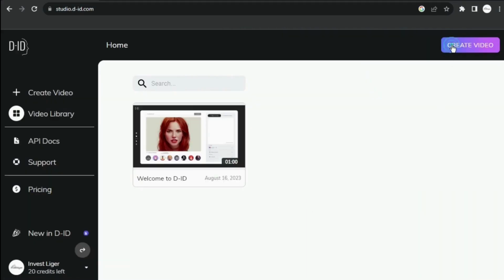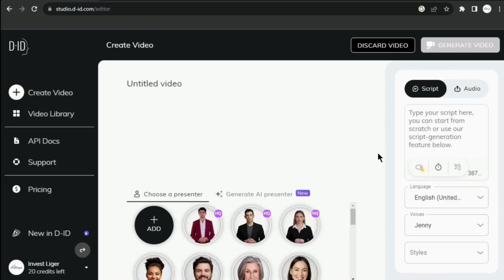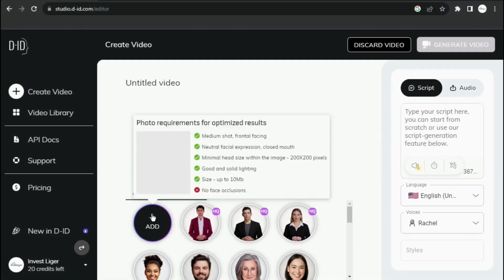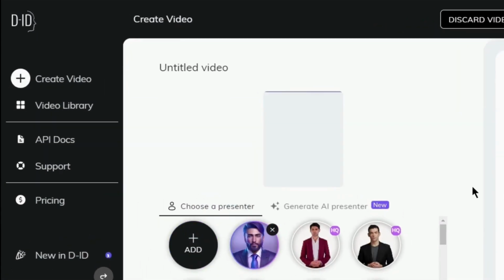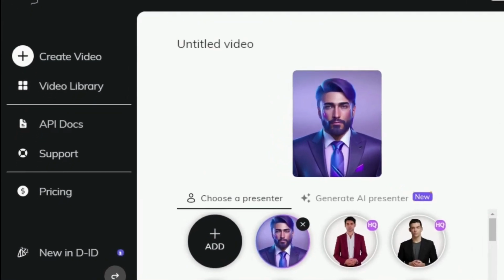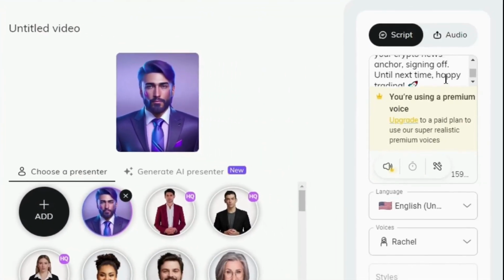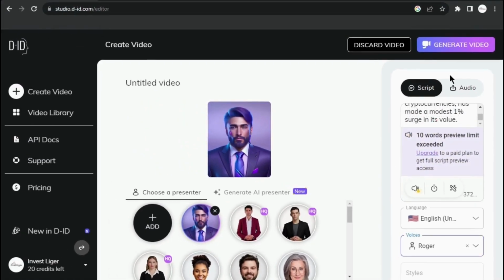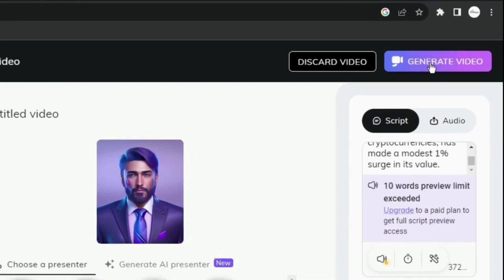This incredible tool will take your AI avatar and the script you've crafted, transforming it all into a captivating video. Click and upload your AI avatar here. Paste first and last sentences of your script here. And then click Generate Video.